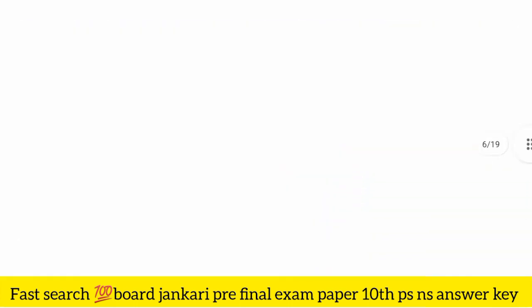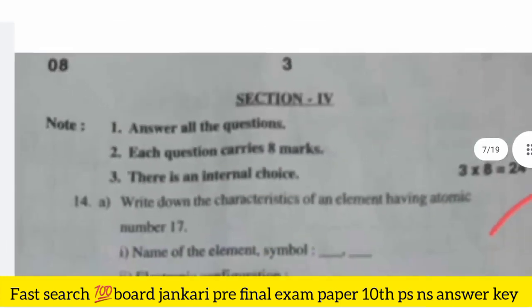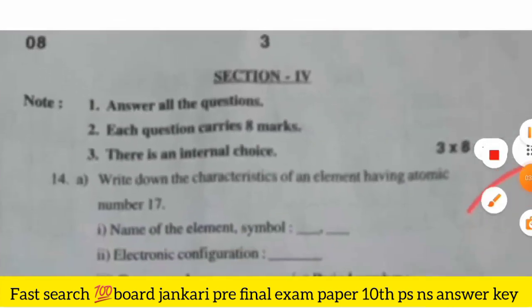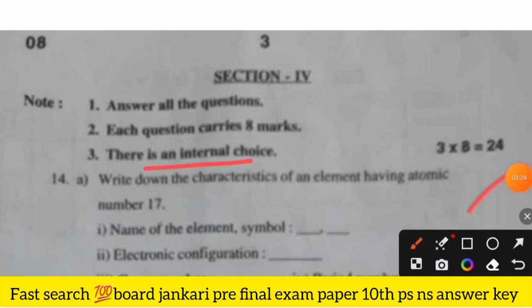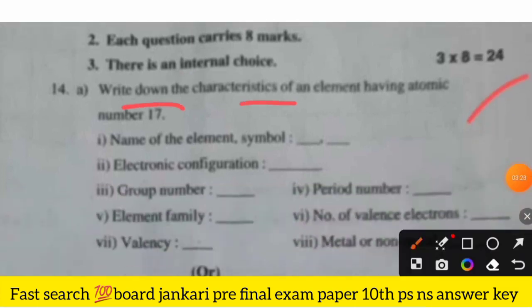Okay, so here the next is section 4. Answer all the questions. Each question carries 8 marks. There is an internal choice also. So here question 14 is, write down the characteristics of an element having atomic number 17. Name of the element and symbol.